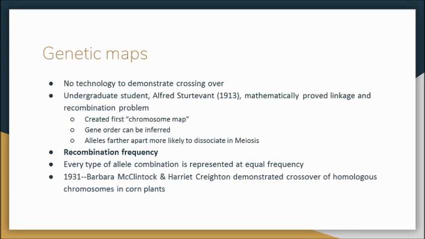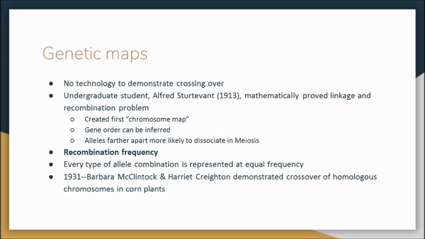So he was able to infer gene order, and he discovered that alleles that are farther apart are more likely to dissociate in meiosis. On the other side, alleles that are closer together are more likely to be carried together when crossing over during meiosis. Recombination frequency is the average number of crossovers between two alleles.